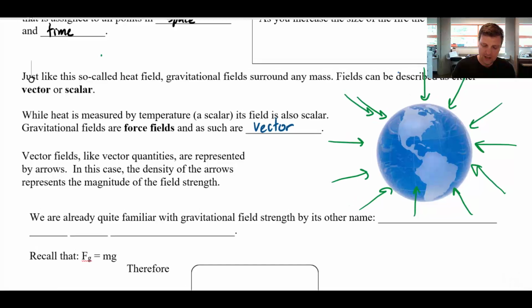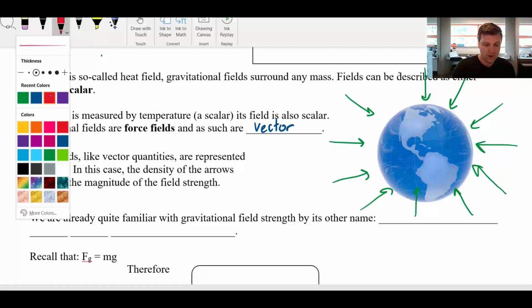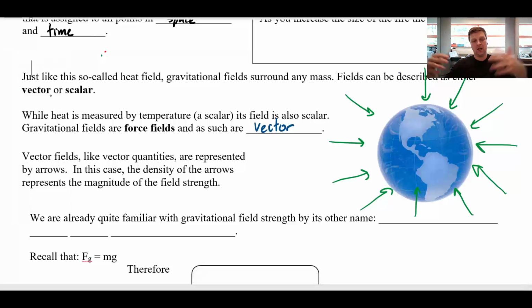And we can see that in all directions, no matter where you are around the Earth, the field is kind of pointing inwards. I should point out that the density of those field lines, the more closely packed they are, the stronger the field is. So you can see closer to the Earth, those field lines are a little bit closer together, and imagine further away in space, those field lines would drift further and further apart as you go off.